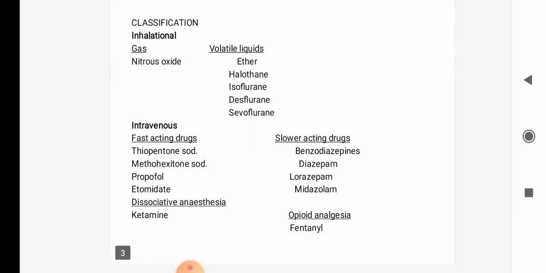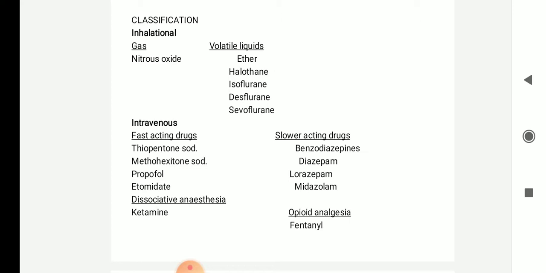So coming to classification, you can classify the general anesthetics into inhalational and IV general anesthetics. Coming to inhalational, it is again divided into gaseous and volatile liquids. Among gaseous general anesthetics you can have nitrous oxide. In case of volatile liquids, volatile means that while kept open on a surface it will start to evaporate. It is called volatile liquids. So you can have ether, halothane, isoflurane, desflurane and sevoflurane.